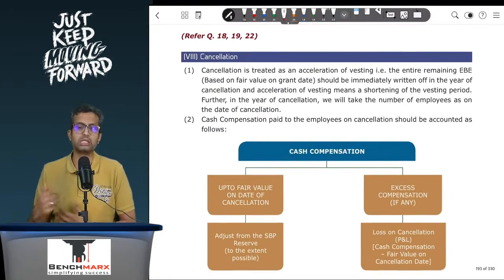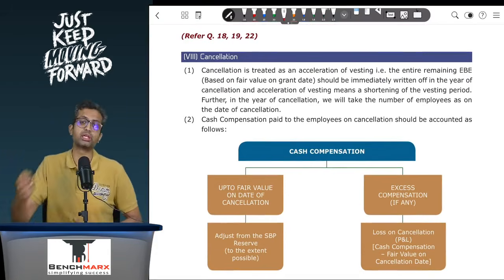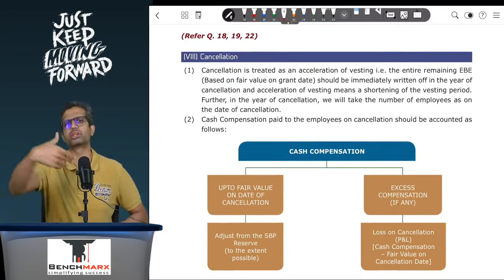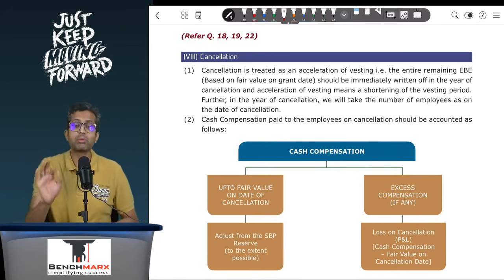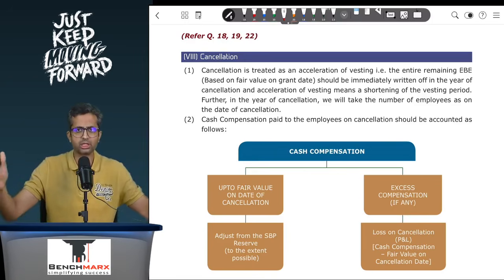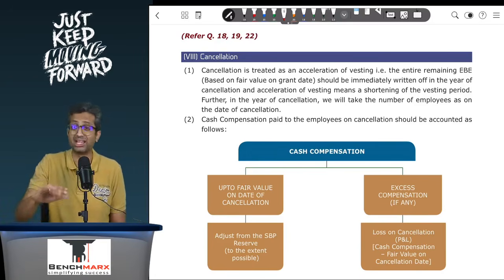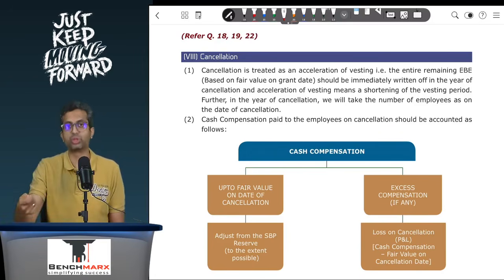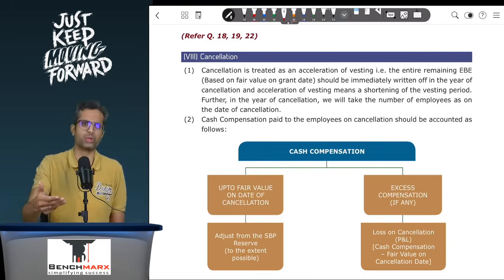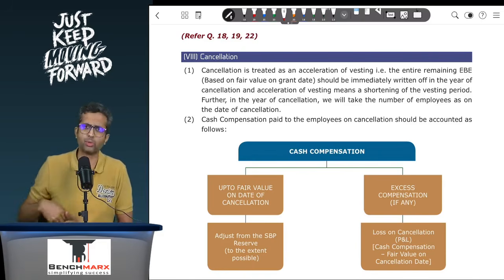Then there is cancellation. Now, what is cancellation? Well, cancellation is treated as acceleration of vesting. Students think that cancellation means you will reverse the entire EB, which is wrong. Remember, cancellation and lapsing are different. In cancellation, there was a 3-year plan, and after 1 or 2 years the organization thinks, I will not be able to honor the commitment, and hence they say, we cannot give you the shares. But does that mean you will not have to pay any compensation? No, you will have to pay compensation. This is like a breach of contract, and on breach of contract, you will have to pay compensation.